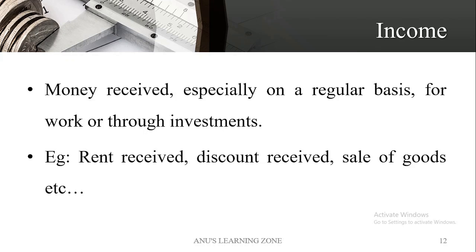If we are going to purchase something and the supplier of the product gives some discount, that can also be considered as what? Income to the business. If we are selling goods to a consumer, the consumer will give back an amount related to that particular quantity of goods, right? So that amount can also be considered as income. Basically, sales is considered as the major source of income to a business. Okay, I hope it is clear.